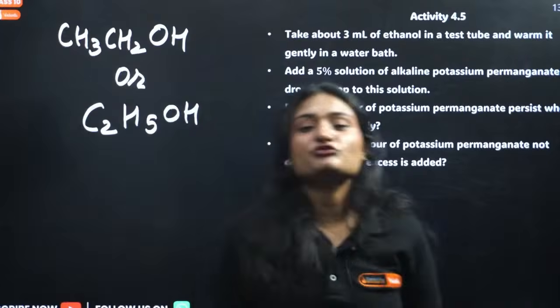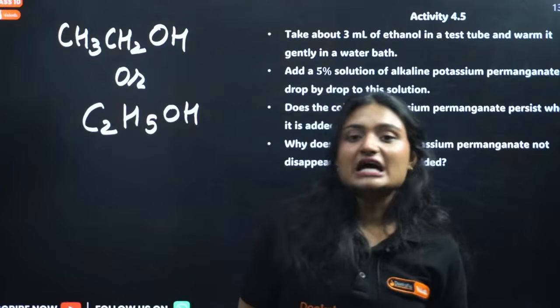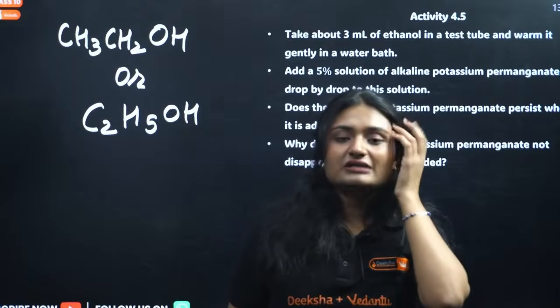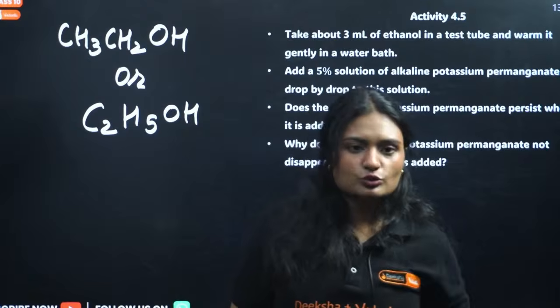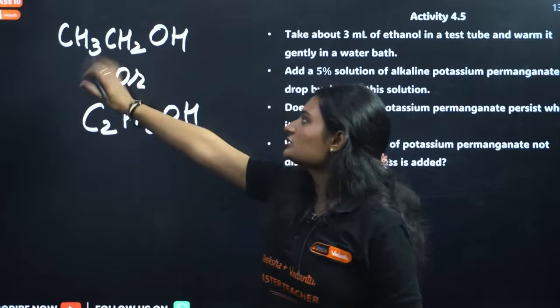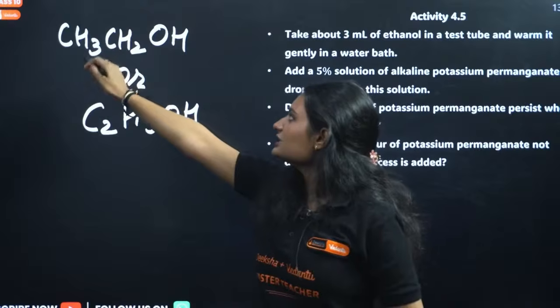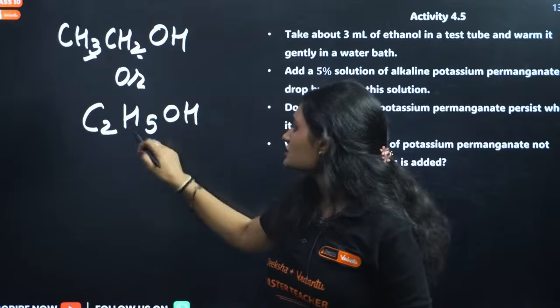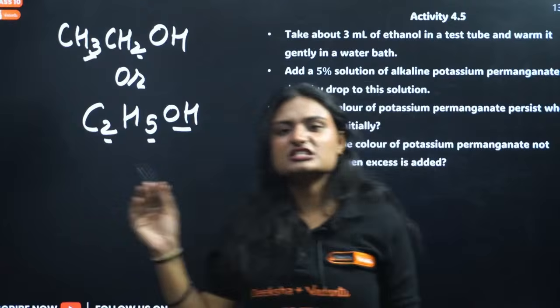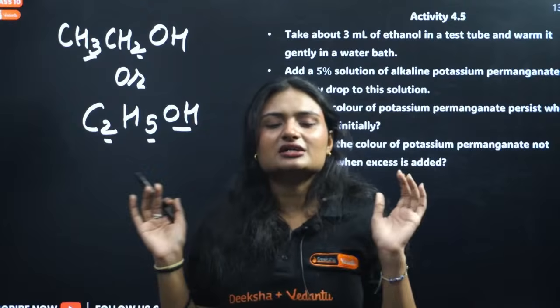Many students have complained, ma'am, is this the same or not? They are both the same, because we just count the number of carbons, 2 carbons, 5 hydrogens, and there is an OH. So same, right? We just condensed it. This is called the condensed formula.